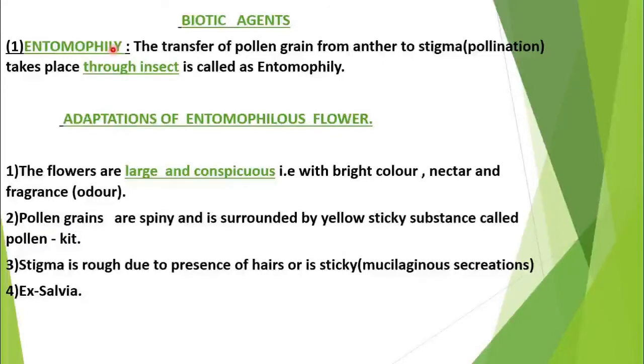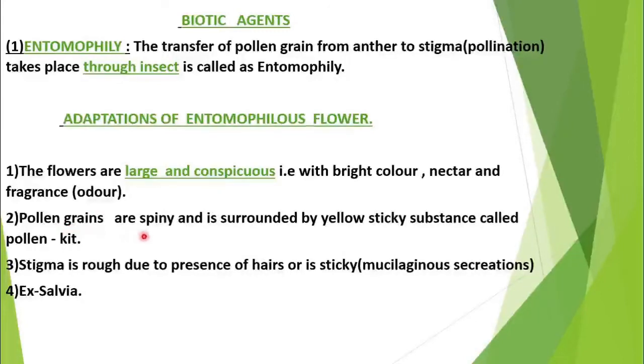So entomophily means when the pollination, or transfer of pollen grain from anther to stigma, takes place through insects, it is called entomophily. Here we are studying adaptations. First adaptation is flowers are large and conspicuous, because insects need these characters: the flowers are large, they have bright color, they have nectar, and they have fragrance.